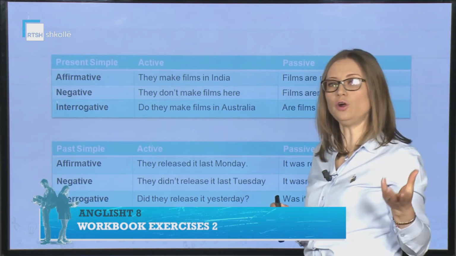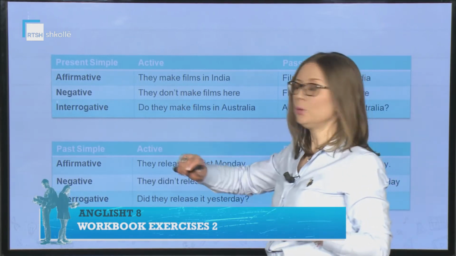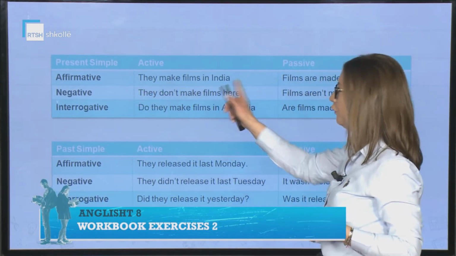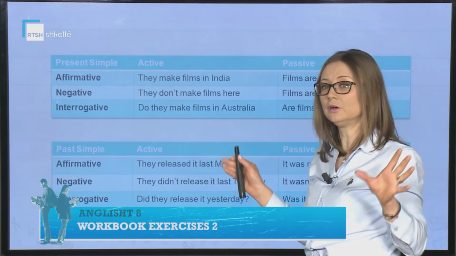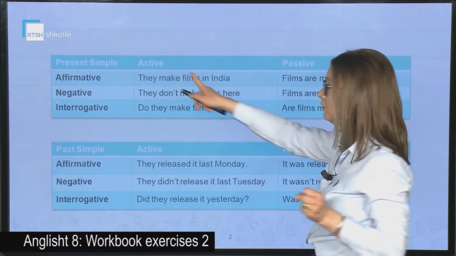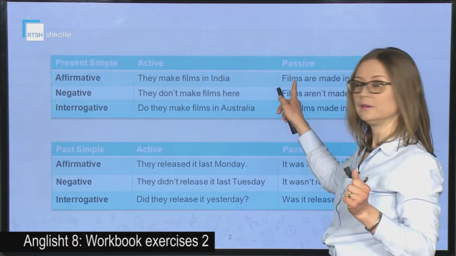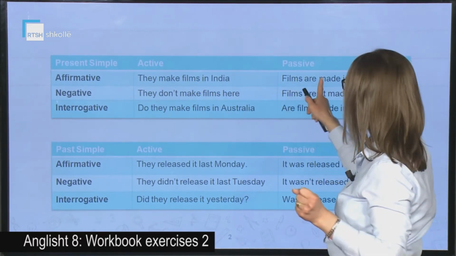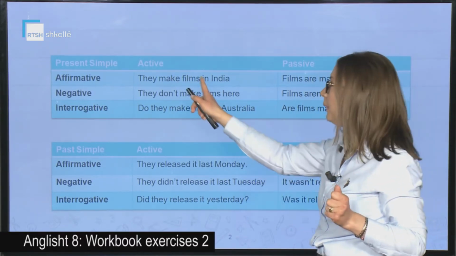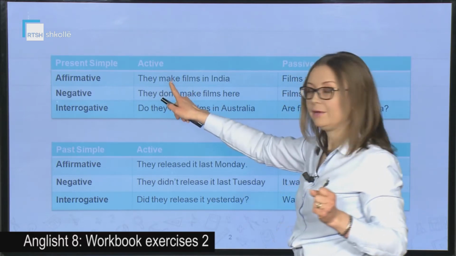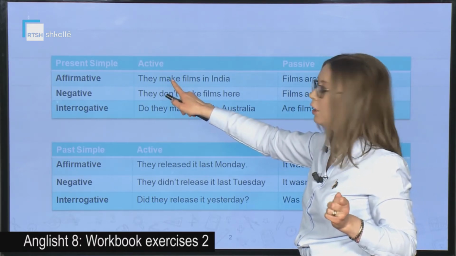So how do we transform in present simple the sentence from active to passive? For example, we have in affirmative, they make films in India. How do we transform the sentence? By keeping in mind the structure of the sentence in the active. So we have films, which becomes the subject of the passive sentence: films are made in India. We have transformed the verb by keeping in mind what? We have the verb to be in the appropriate tense plus the past participle of the verb.